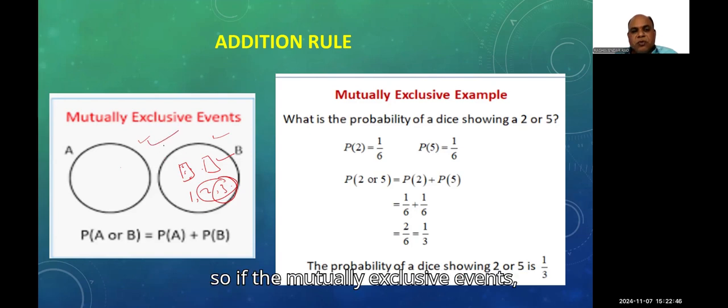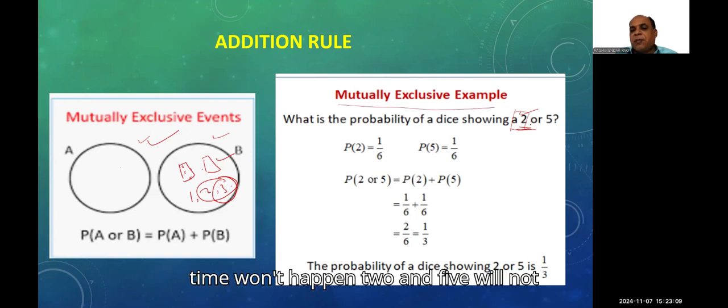So if the events are mutually exclusive, what is the probability? Probability of the die showing 2 or 5. Because 2 and 5 will anyhow not happen at a time, it is mutually exclusive.